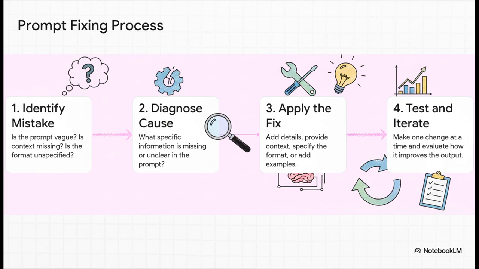Second, diagnose why. What specific piece of information was missing? Third, apply the fix. Add more detail, give it some background, tell it the format. And finally, and this is key, test and iterate. Make one small change at a time and see how it improves the result.